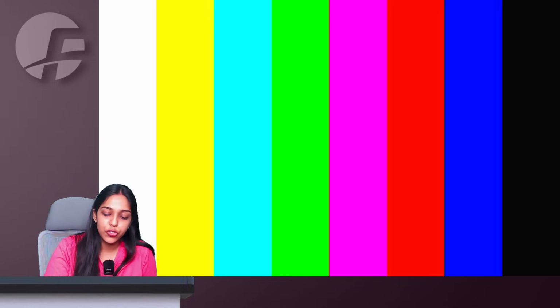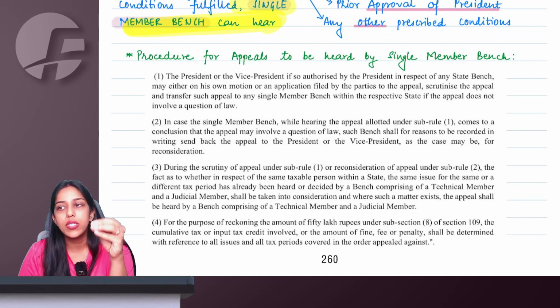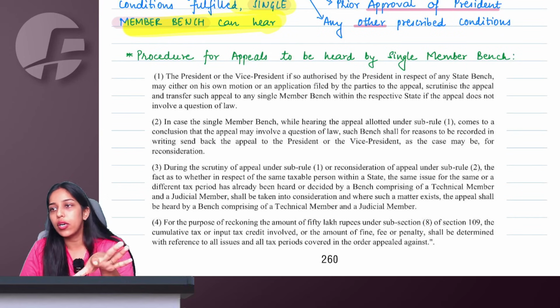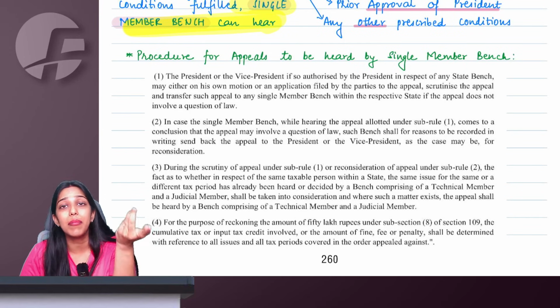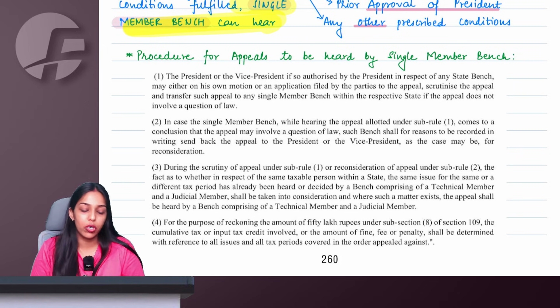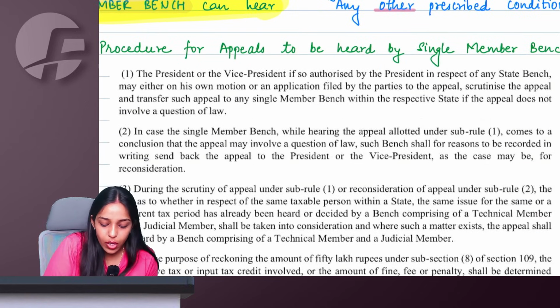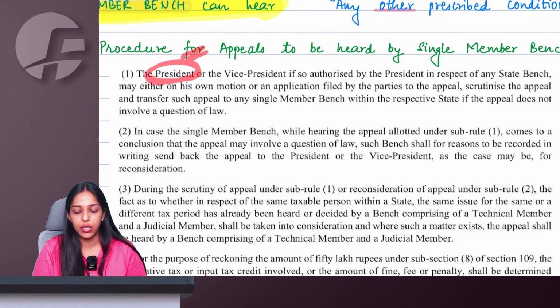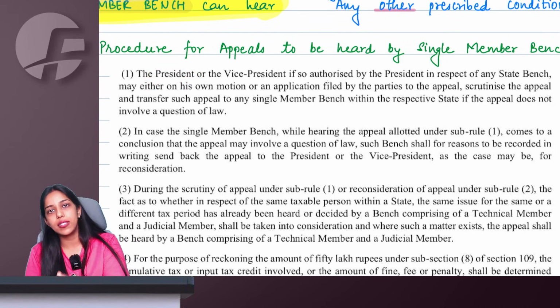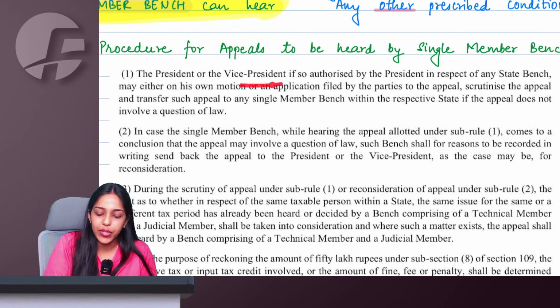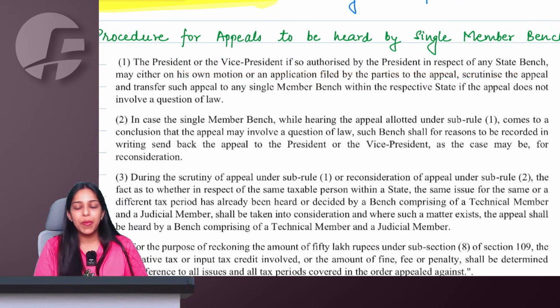So first of all, who takes all these decisions, ma'am? Which bench, single member or two members, will hear the case? All these decisions are taken by whom? The president of the appellate tribunal, right, ma'am? So we are saying the president of the appellate tribunal, or if the president authorizes the vice president, then the vice president of the appellate tribunal, with respect to any state bench.